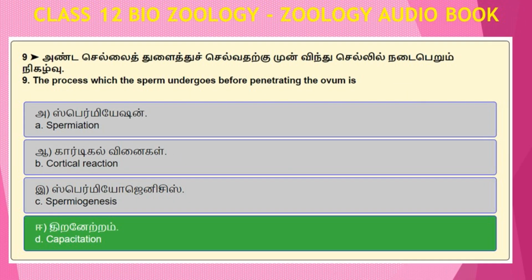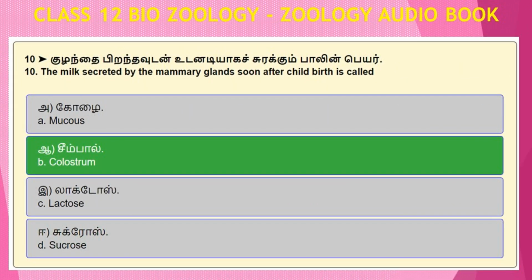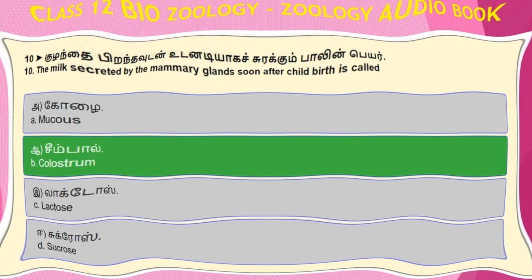Question number 9. The process which the sperm undergoes before penetrating the ovum is Option A, spermiation. Option B, cortical reaction. Option C, spermiogenesis. Option D, capacitation. Answer to this question number 9 is Option D, capacitation. Question number 10. The milk secreted by the mammary glands soon after childbirth is called Option A, mucus. Option B, colostrum. Option C, lactose. Option D, sucrose. Answer to this question number 10 is Option B, colostrum.